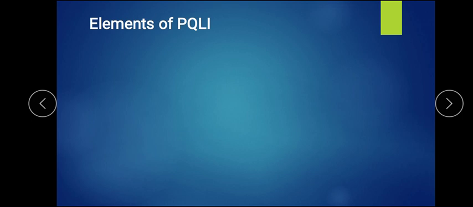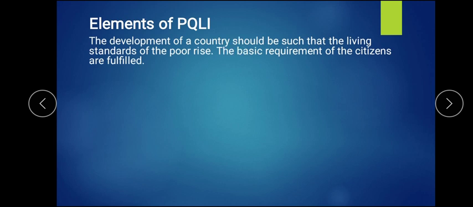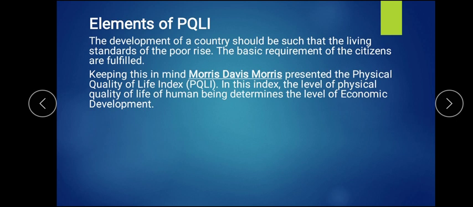Now, what are the determinants or elements of PQLI? First, it talks about the living standard of poor people. What is development? Economic development can be attained by the development of the standard of living of poor people. Or we can say, if all the products which citizens require are fulfilled, that is also called economic development.